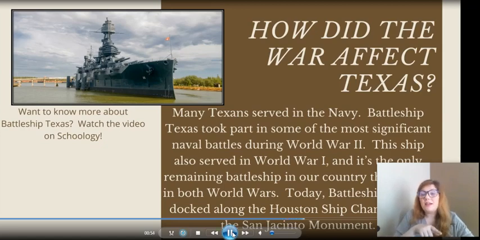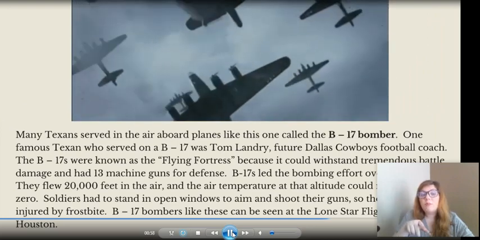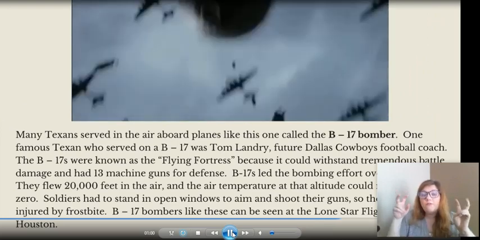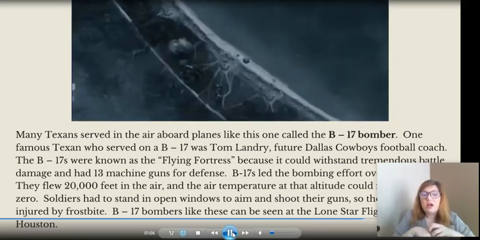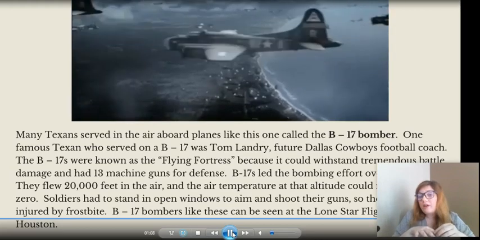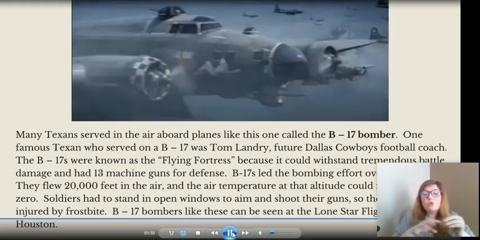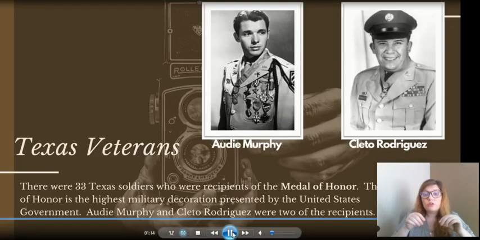Now that's the sea. In the air, we had people that were working B-17 bombers. These were known as the Flying Fortress because they could withstand tremendous battle damage. They had 13 machine guns. B-17s were the bombing effort over Germany. They flew 20,000 feet in the air. You can actually see planes just like these at the Lone Star Flight Museum in Houston.